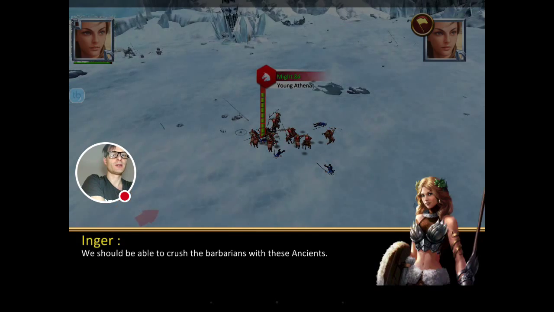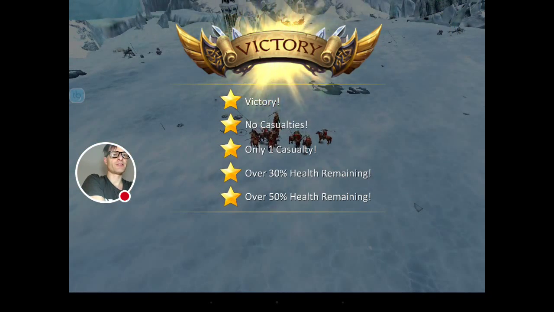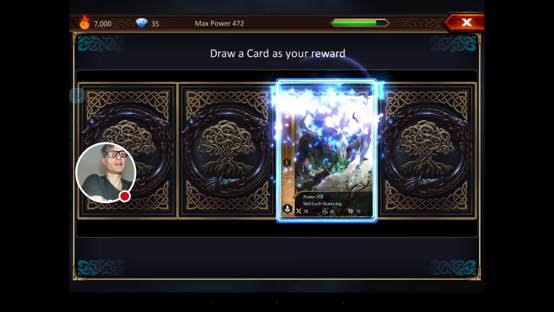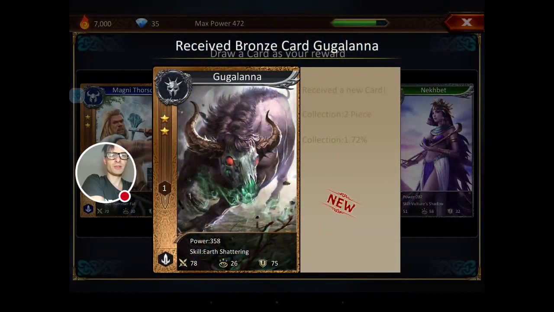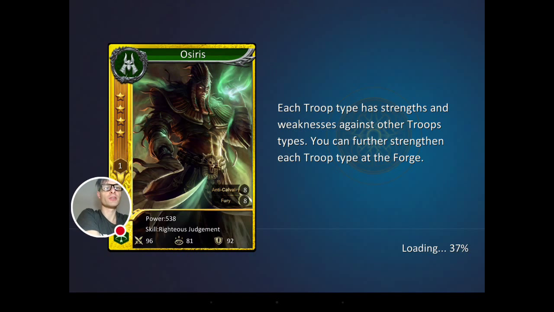Okay, so there we go, victory, finally a victory, and I got 5 stars. Draw a card of my reward, so you can see how the card-based system is going to be useful. He looks like a mean chap. If he is a he. Minotaur Bull, what is he? Skeleton Bull, they probably don't have genders.